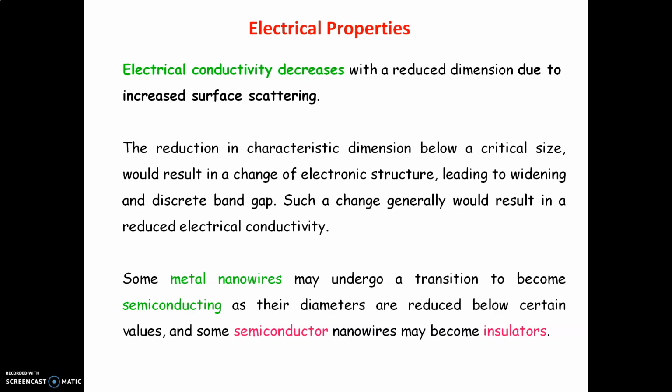Such a change generally would result in reduced electrical conductivity. Some metal nanowires may undergo transition to become semiconducting as their diameter is reduced below certain values, and some semiconductor nanowires may become insulators in the nano size.